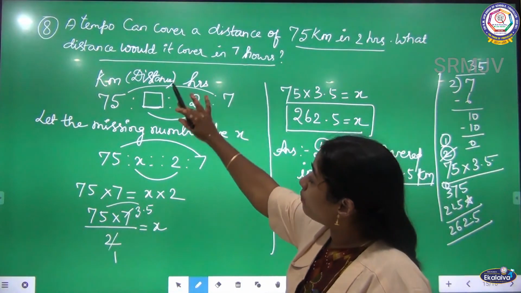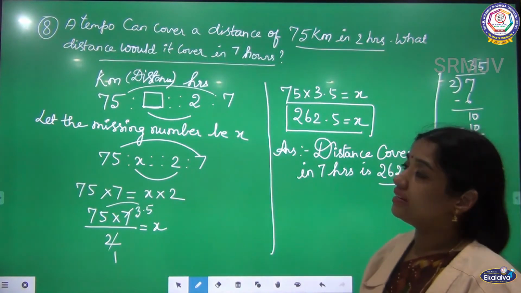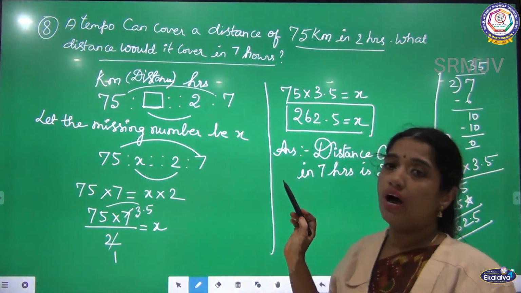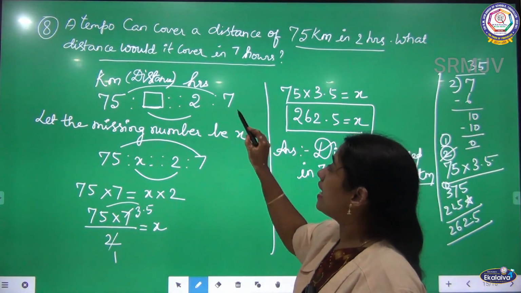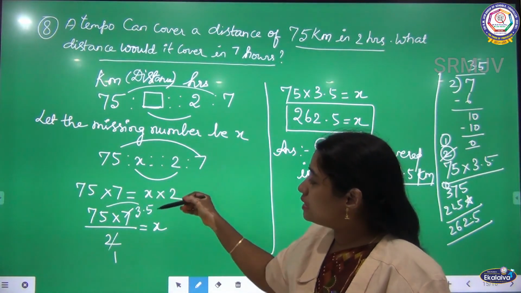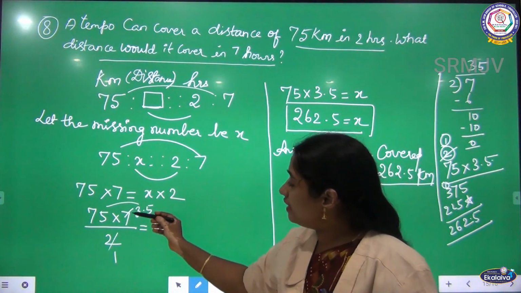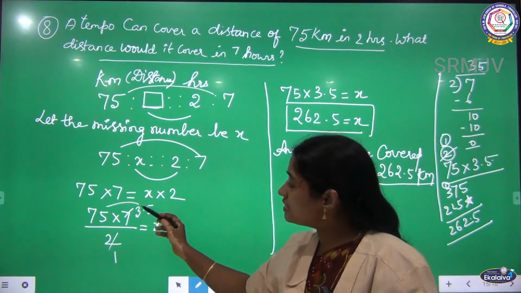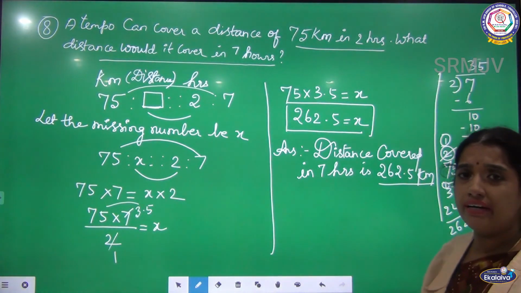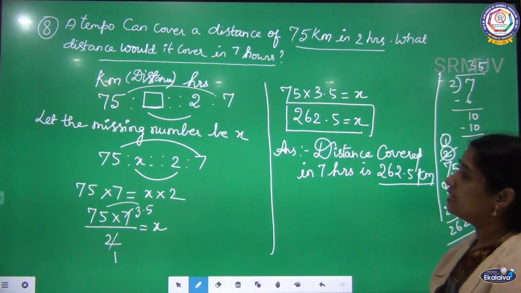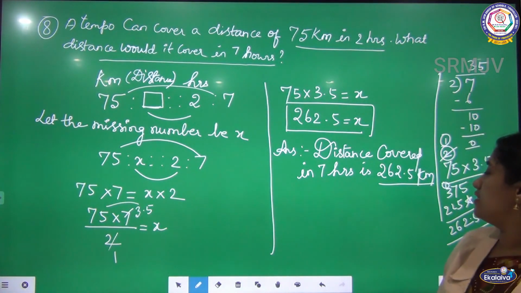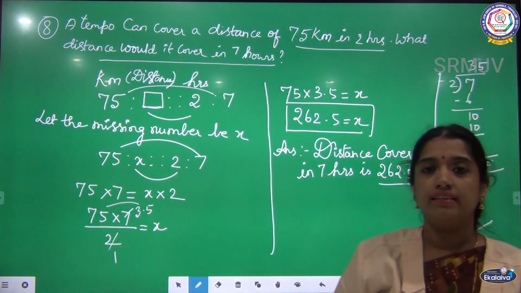According to the proportion, you make the question. Okay. Here 75 kilometers can be covered in 2 hours. How much distance can be covered in 7 hours? That is my question. So write according to that and simplify. When I cancel 7 by 2, I get 3.5. After multiplying this, 262.5 kilometers. So the total distance covered in 7 hours is equal to 262.5 kilometers.